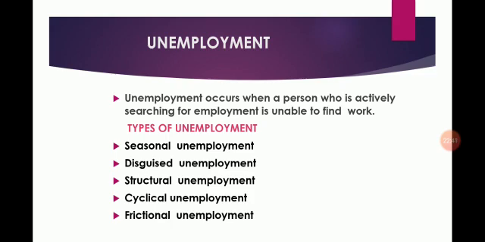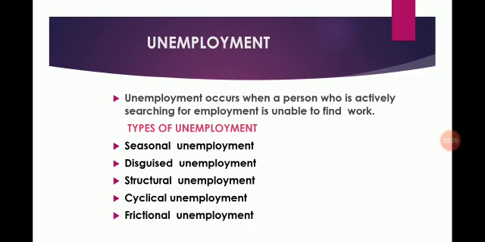Now, let us see what are the different kinds of unemployment. That is seasonal unemployment, disguised unemployment, structural unemployment, cyclical unemployment, frictional unemployment. Students, now we will see what are these unemployments. The first is seasonal unemployment. The unemployment which generates due to the variation in seasons is called seasonal unemployment. This kind of unemployment is mainly faced by the farmers in rural areas.